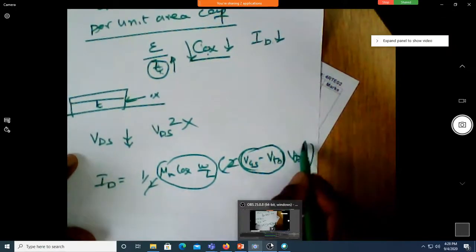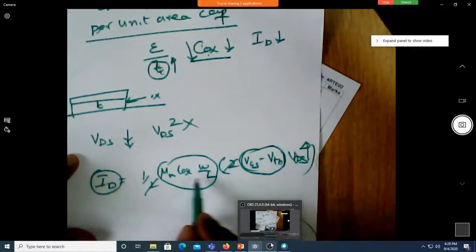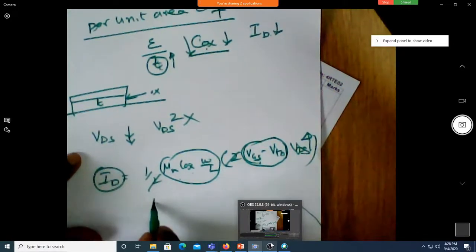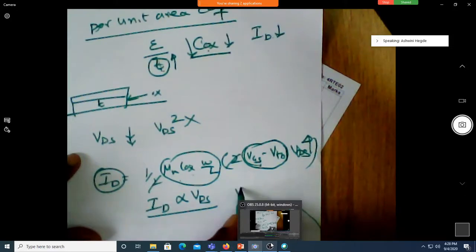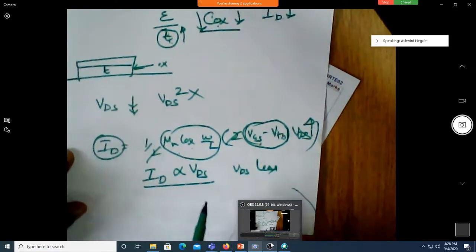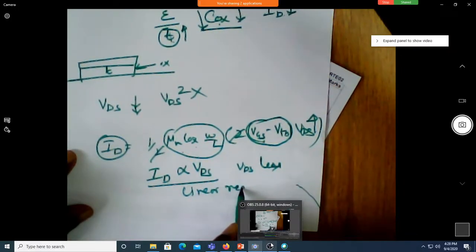If you change VDS, does ID increase linearly? Because all these are constants. So ID is directly proportional to VDS when VDS is small. This we call as the linear region.